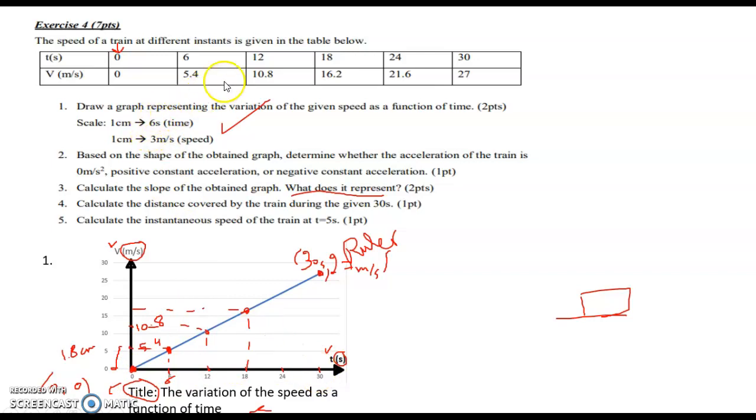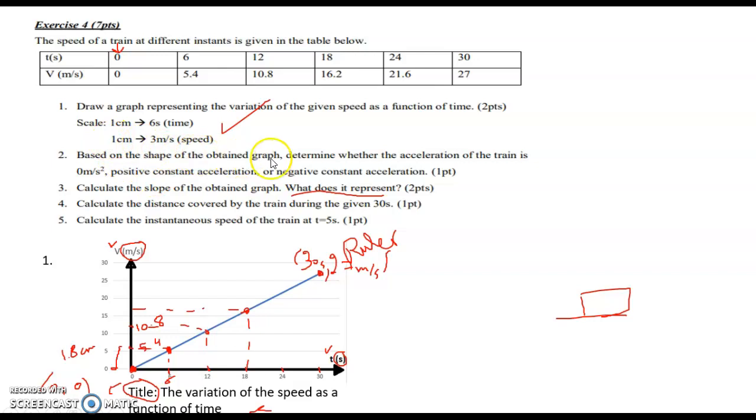Now vertically you do the same thing. You have to divide 5.4 by 3. Then it's 1.8 centimeters above the origin. 10.8 by 3, if you do it on the calculator, is 3.6 centimeters, so you go upwards above the origin by 3.6 centimeters to locate 10.8. 16.2 divided by 3, the same thing. Then you check the time and the speed for each one, locate the points and join them. You obtain an increasing straight line as you can see here.